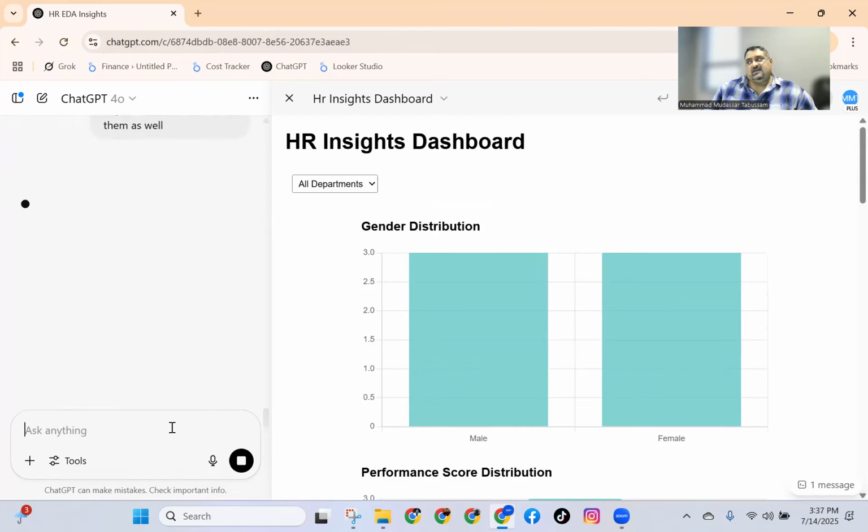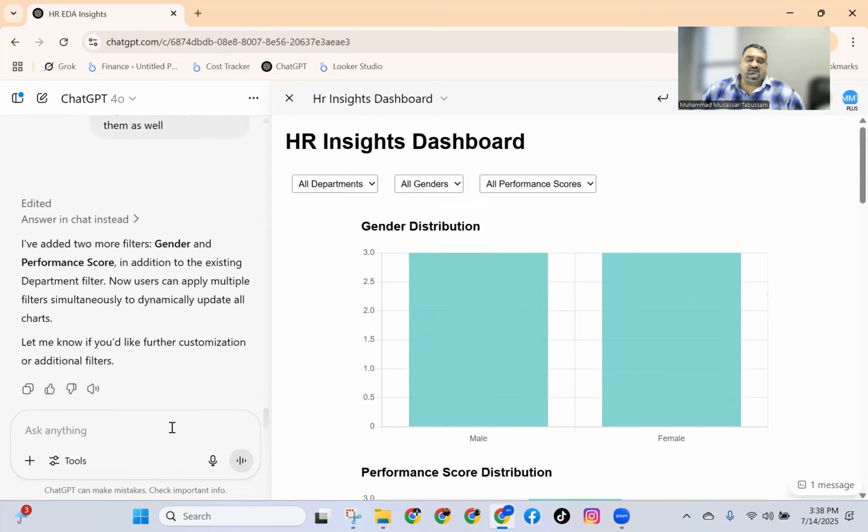Enter. I am doing nothing. I am doing no calculation. I am telling you, let's suppose you have no technical knowledge. You are a matric pass, you are an FA pass, and you don't have knowledge of any analytics. But you know what you want. You are an owner, you are an employee, you are a manager, but you know what you want. So you can use AI to get it done for you.